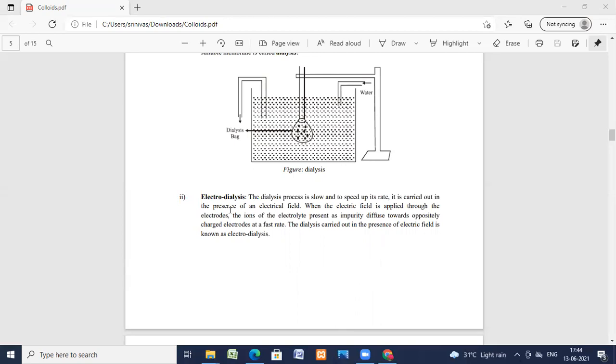So the dialysis may be defined as the process of separating crystalloid from a colloid by diffusion or filtration through fine membrane. The process of dialysis can be quickened by applying electrical field, that is electrodialysis. The dialysis process here is slow. In order to speed up, it is carried out in presence of